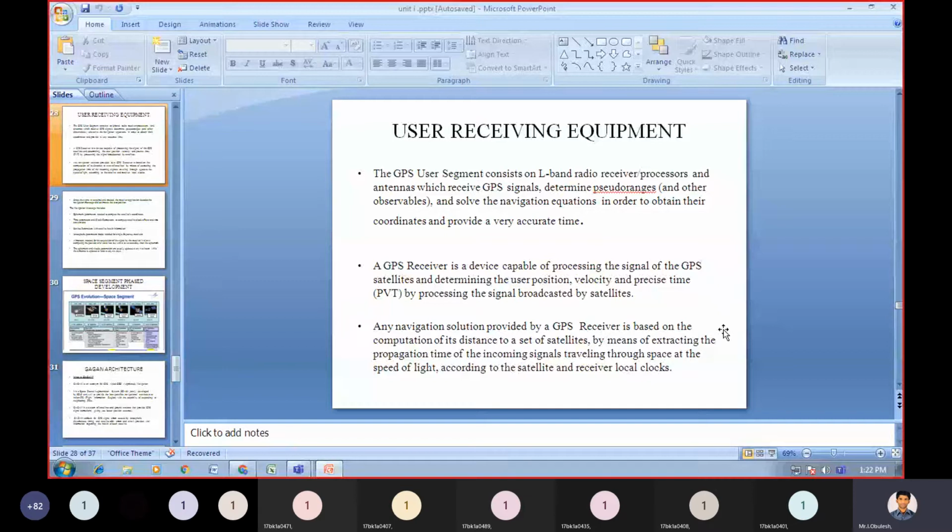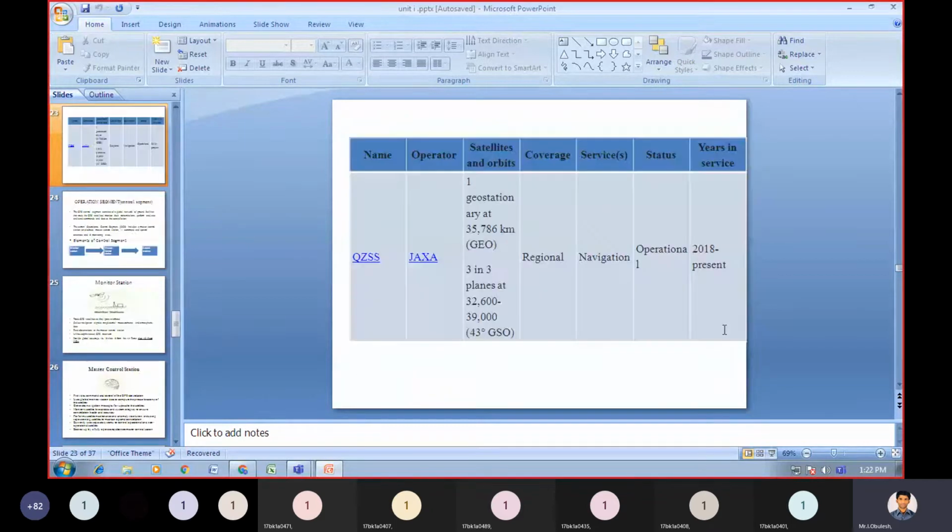The GPS receiver is based on computations of its distance to a set of satellites. We have a set of satellites, right? We already discussed GPS position calculation in the morning session. So in that we have 4 GPS satellites. Yes or no? If you want to see that, you can see, no problem at all.